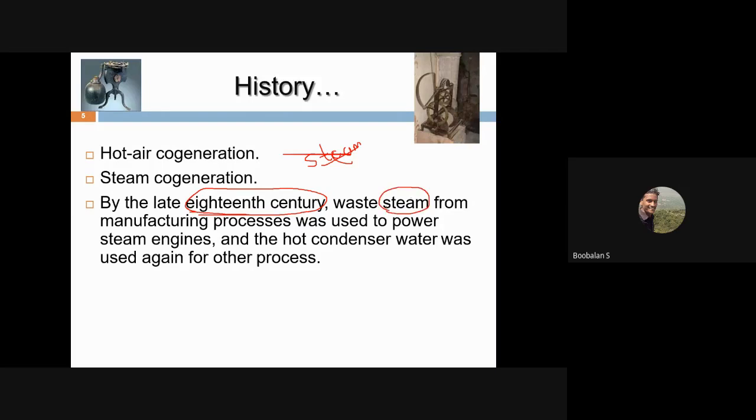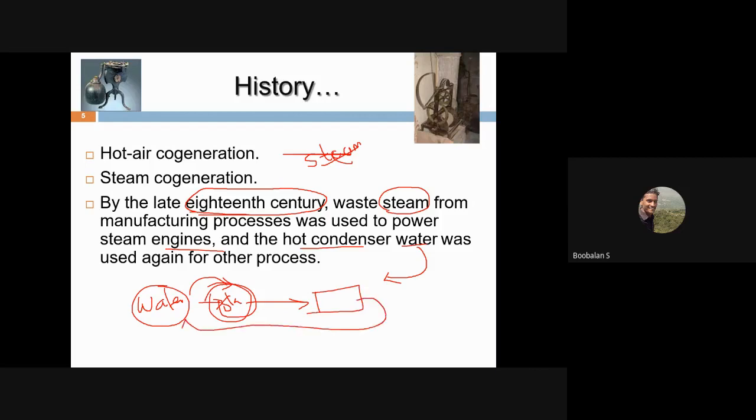With the help of steam you can run a steam engine. From the steam engine you can generate electrical energy, and then condense the steam again into reusable water for other purposes. So these are two stages. Simply, we have water, we heat it up, and we get steam. Here we have liquid, there we have vapor, but the entire property has changed. It has some kinetic energy and temperature. You can use it to heat some applications, and again we condense it into reusable water.